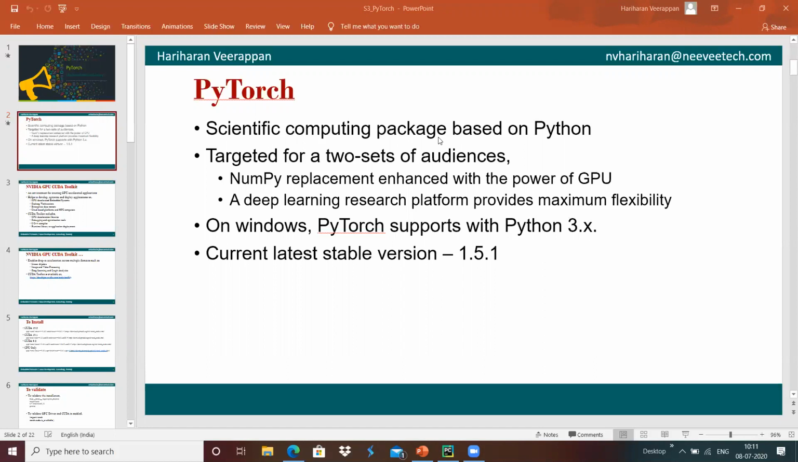PyTorch also provides a deep learning research platform. Since it is Python based, it provides maximum flexibility to run on different kinds of machines as well. We can run PyTorch on different operating systems like Windows, Linux or Mac OS. And PyTorch supports Python 3.x.